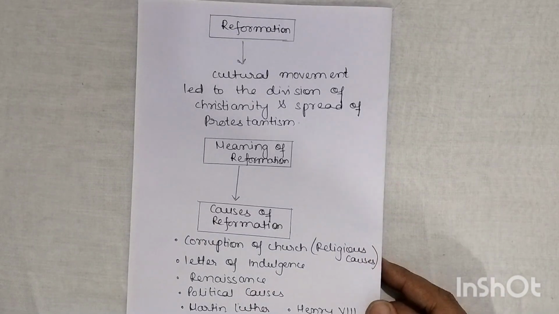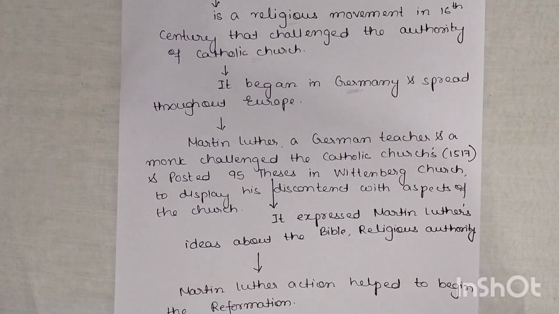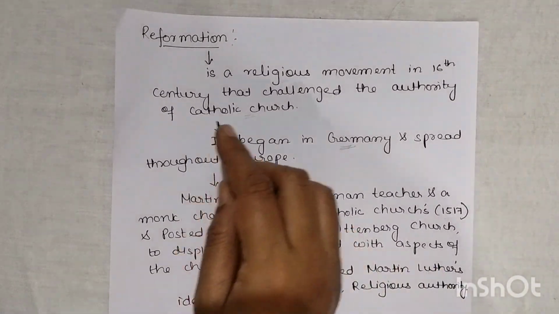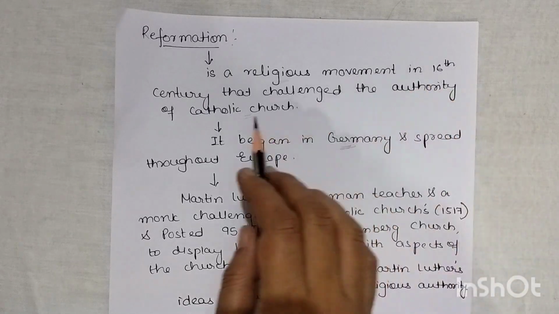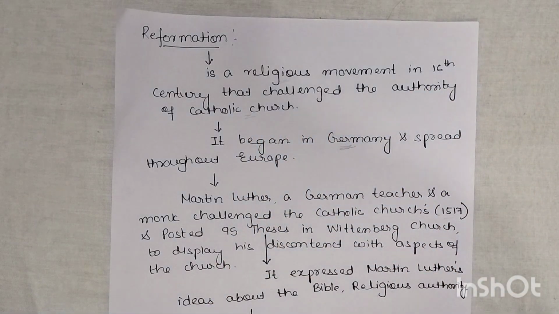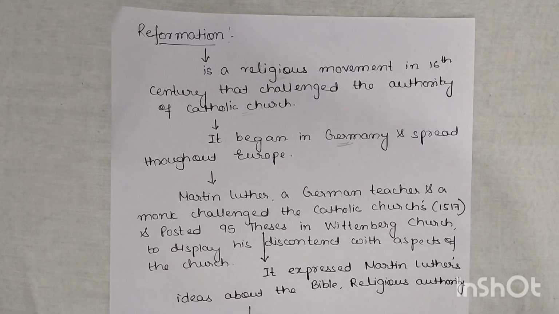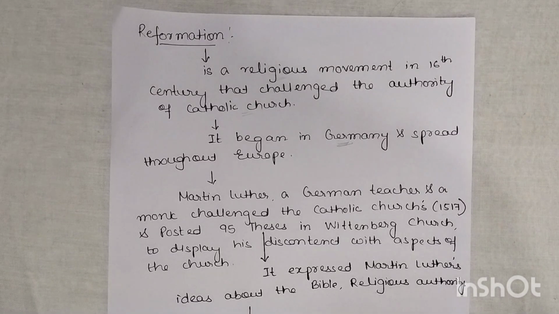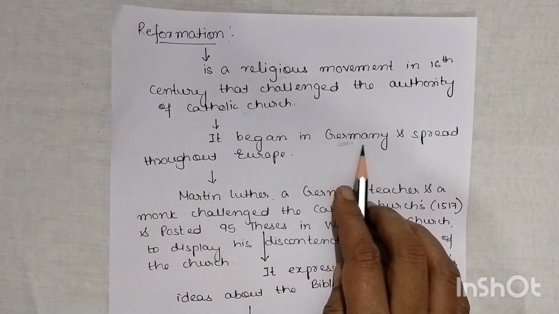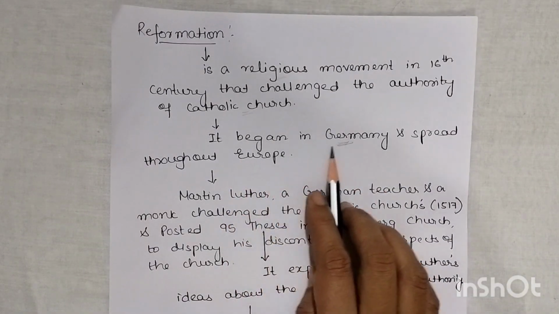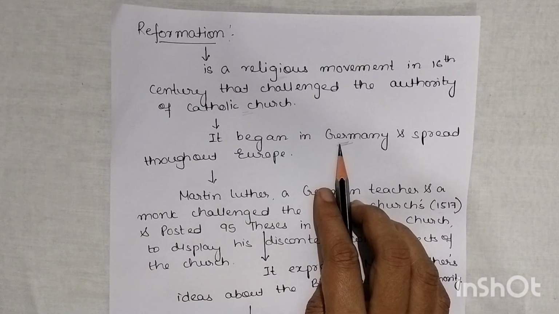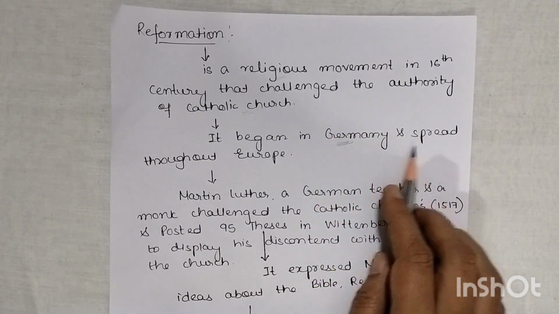So let us start. Before going to the meaning of Reformation, let us try to understand the basic idea of Reformation. It is a religious movement in the 16th century that challenged the authority of the Catholic Church. The Catholic Church was a very powerful institution at that time, but people were not happy with that. As a result, a religious movement started in the 16th century that is known as Reformation. It began in Germany and spread throughout Europe.